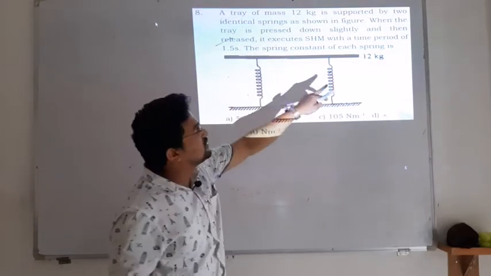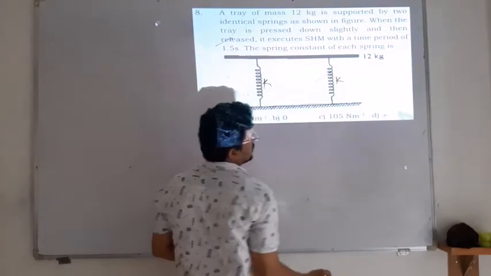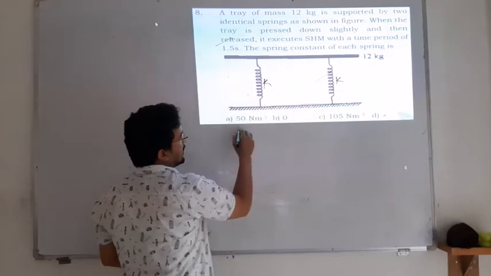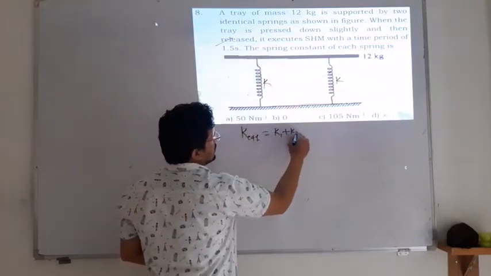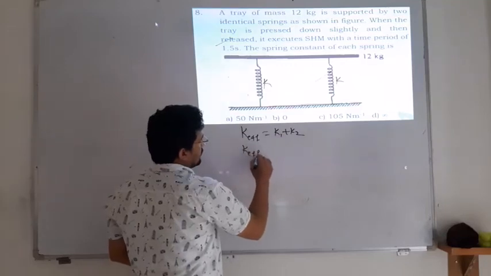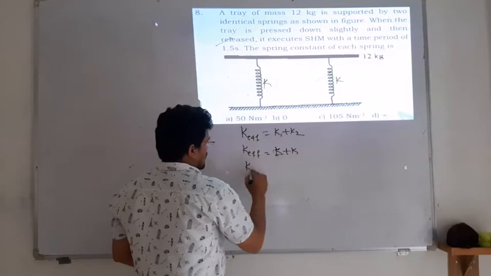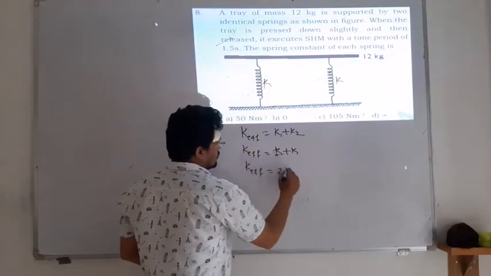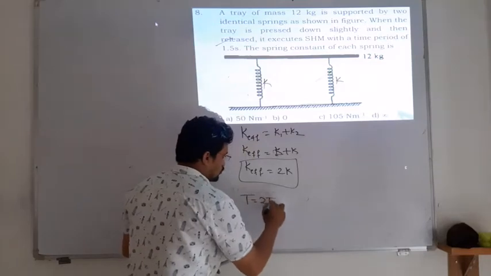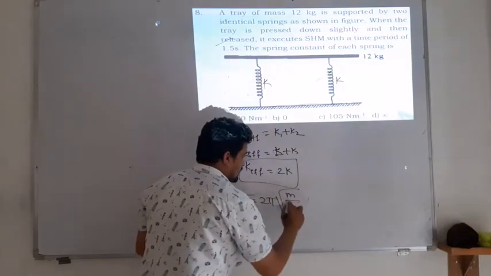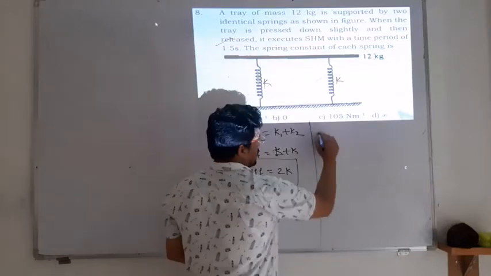The spring constant of each spring is, suppose the springs are made of the same material, K, and both are connected in parallel, so K effective is nothing but K1 plus K2. Therefore K effective is K plus K, which is 2K. We know the time period T is equal to 2 pi under root of m by K effective.